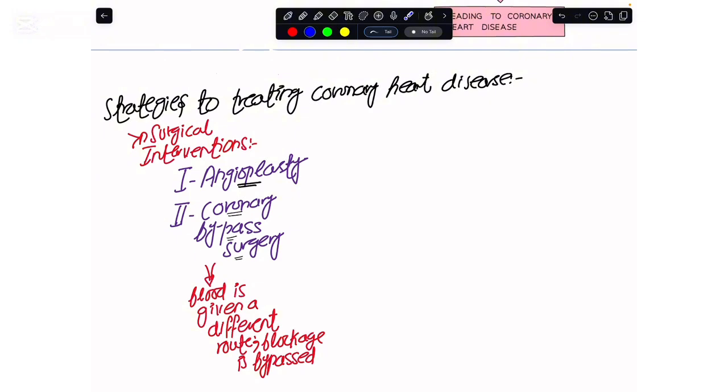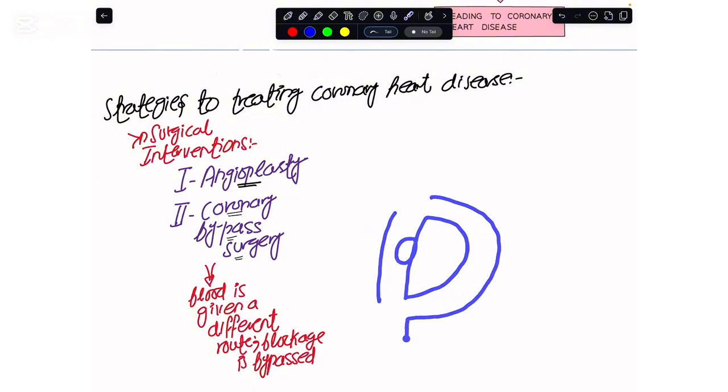If I were to show you a rough diagram here, say this is a coronary artery and over here I have this blockage. What I would do is make an alternate route for the blood to flow. So here we are basically making a bypass for the blood to bypass this blockage. And this again would save the cardiac muscles from dying.